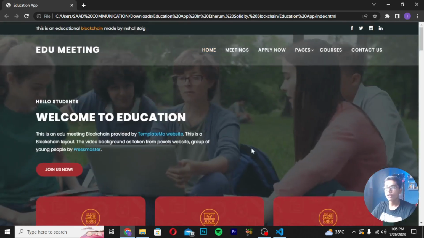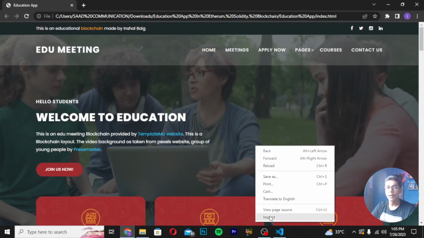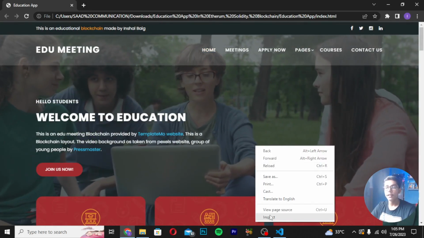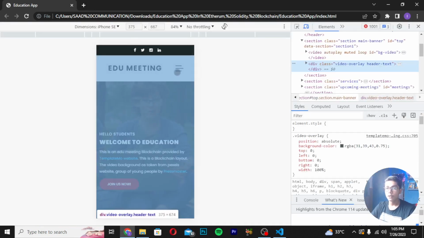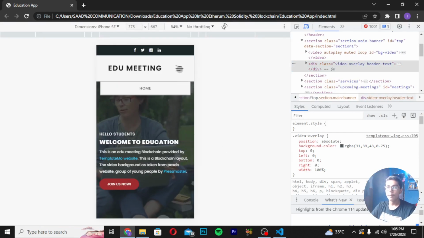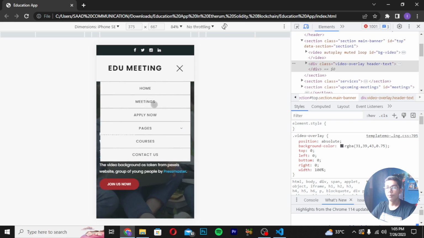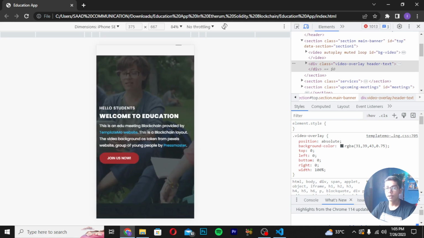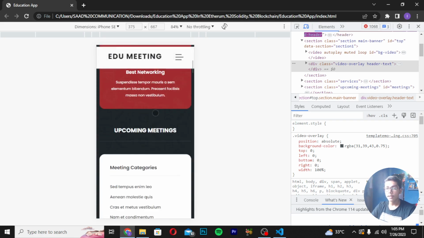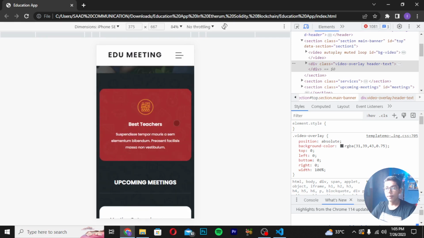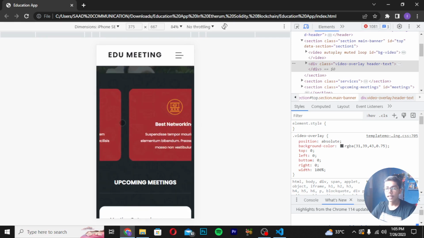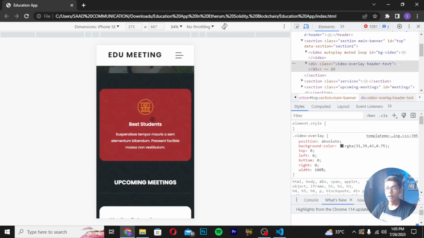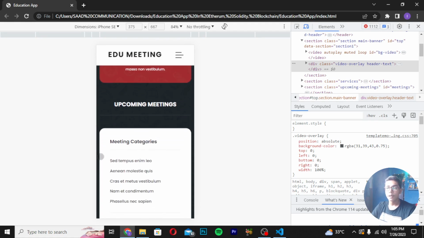And if I show you in responsive, this amazing blockchain template which we have created through Solidity Ethereum also has a responsive menu. You can see we are getting navbar menus in responsive as well, like home, meeting, apply now, pages, courses, and contact us. Then social media icons at the top, and here we are also getting the text looking good. Then you can see these are the menus which we are getting, and you can use the slider effect by using your touch screen. You can just slide it like this, and then these are the upcoming meetings section.